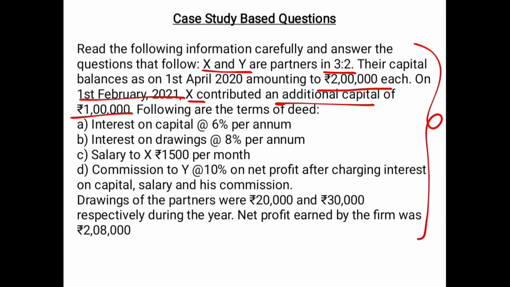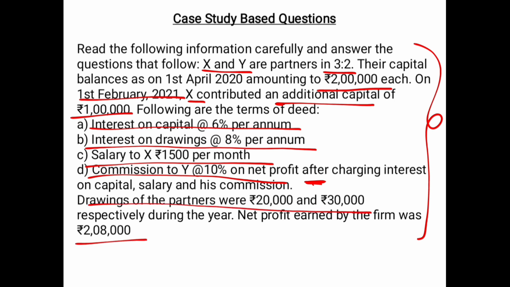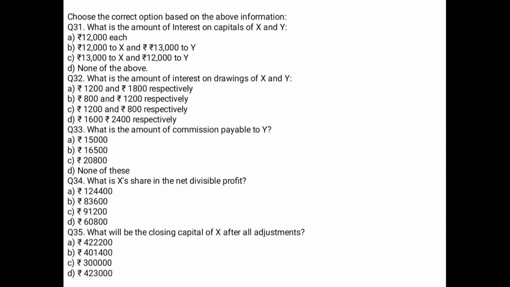Following are the terms of the deed. Interest on capital, interest on drawings, salary per month, and commission to Y on net profit after charging interest. Drawings are these and your profit is this. So basically it seems like a complete profit and loss appropriation thing, right? All the items you used to prepare the profit and loss appropriation are in here. Now let's see the questions that they have for us.